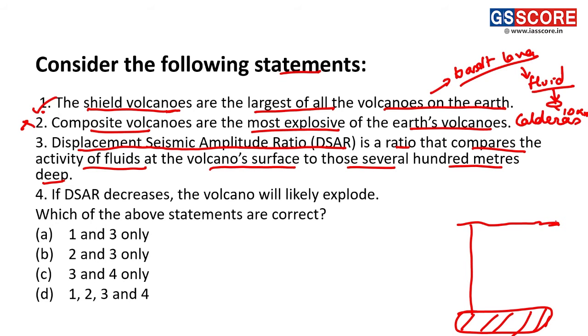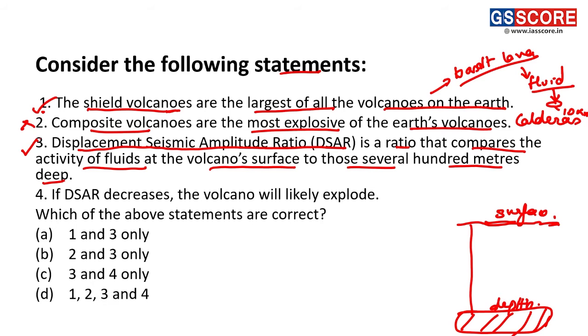This DSAR, or displacement seismic amplitude ratio, compares the fluidity at the surface and at 100 meters of depth, making this statement a correct statement.